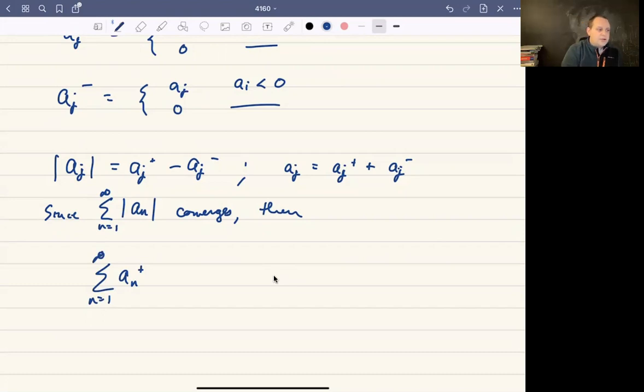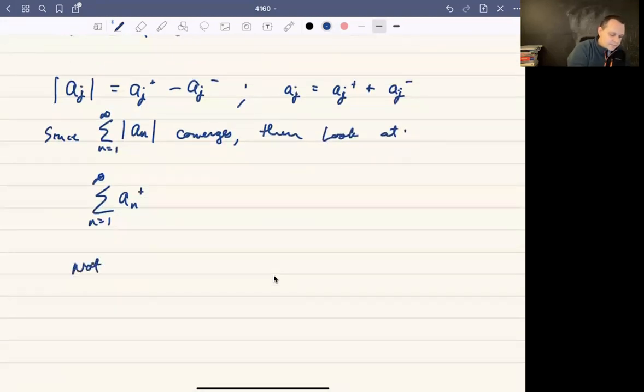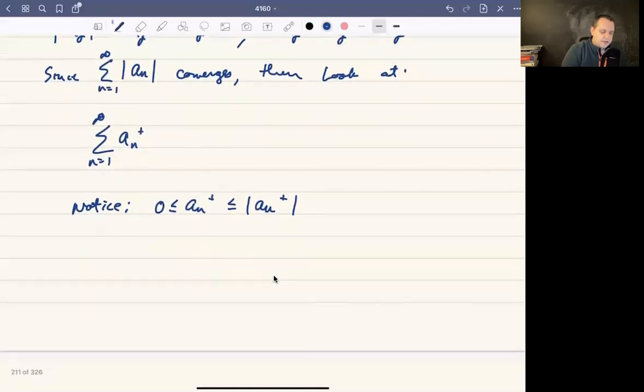I want you to notice that these a sub n plus terms are greater than or equal to 0 by definition, and less than or equal to the absolute value of a sub n.